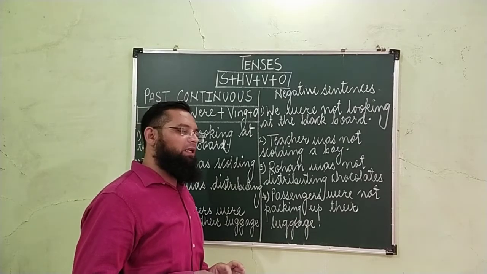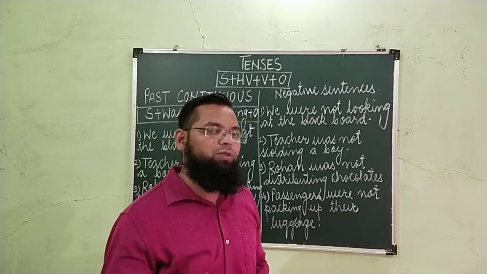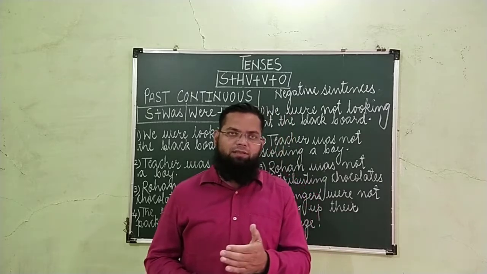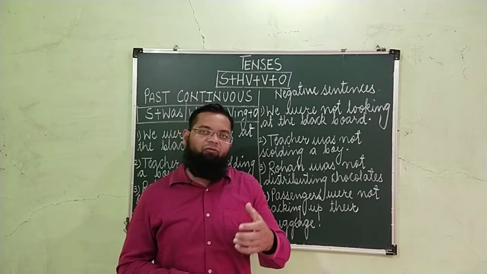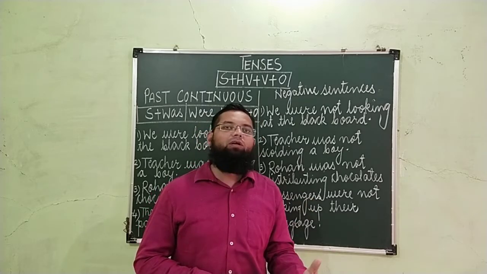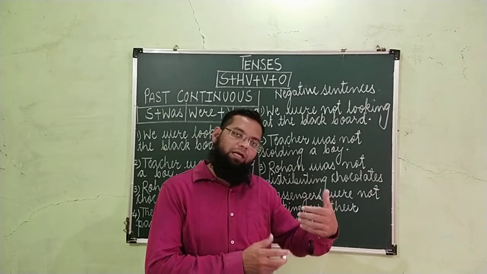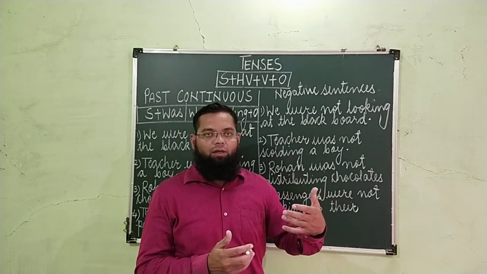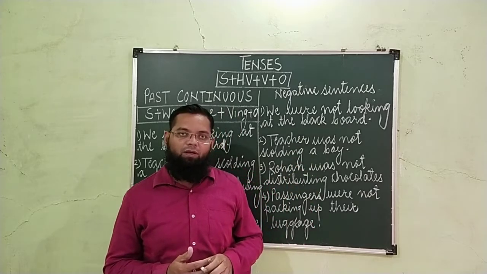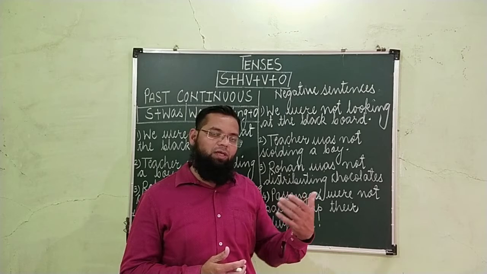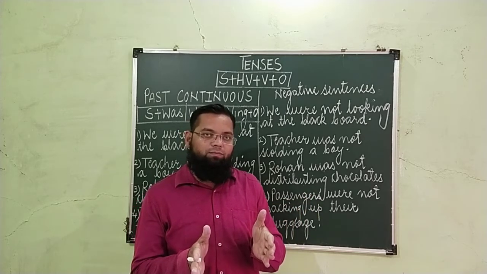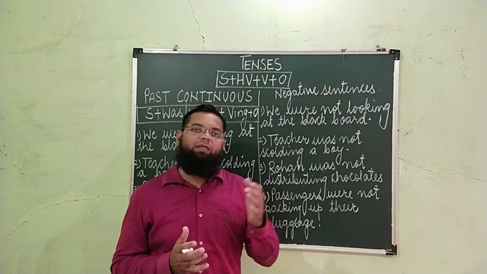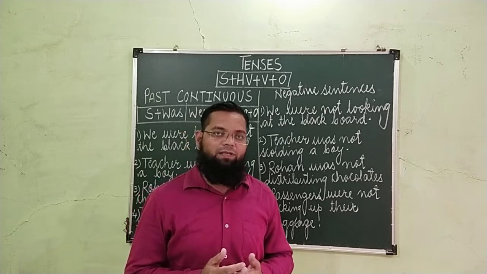Now before that, let me clear one point. When do we use the sentences of past continuous tense? We use past continuous tense at that time when we have to convey that a particular work was not completed in past. When a particular work was going on in past, that is called as past continuous tense. यानी past में जो वक्त गुजर गया, उस वक्त में जो काम कंटिन्यू था या जारी था, उस काम को बताने के लिए, उस एक्शन को बताने के लिए हम पास्ट कंटिन्यूअस टेंस का इस्तेमाल करते हैं.